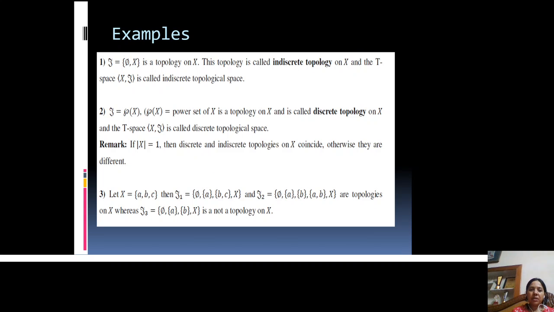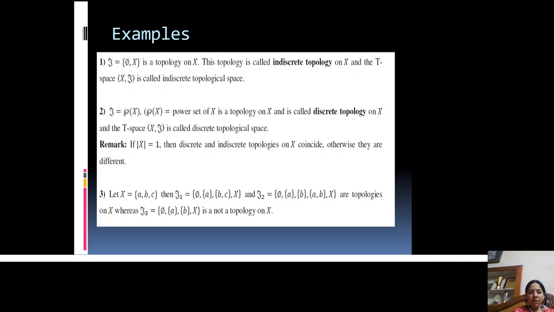These are some examples of some important topologies. First one is the indiscrete topology. If tau contains only two members, phi and X, then this family tau satisfies all the three conditions that we have defined earlier and becomes a topology on X. And this topology is called the indiscrete topology on X, and the pair (X, tau) is called an indiscrete topological space.